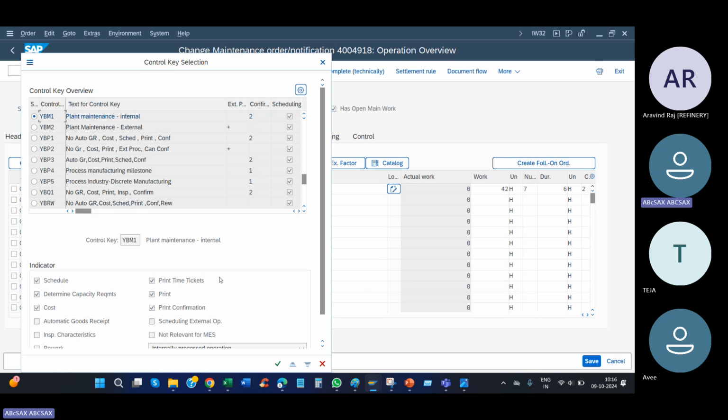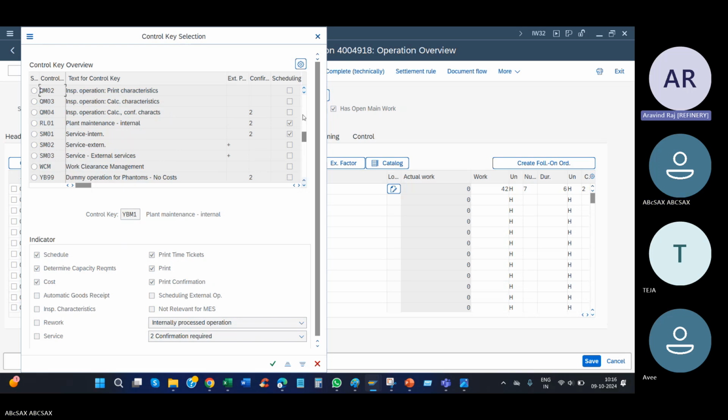PP integration I also covered. Any idea on PP integration? What did I cover? Anyone? Work center. It is a work center in PP. It is the machinery, so considering it.